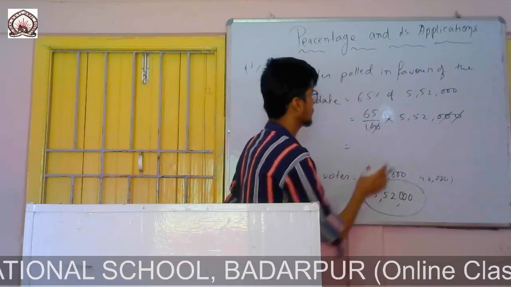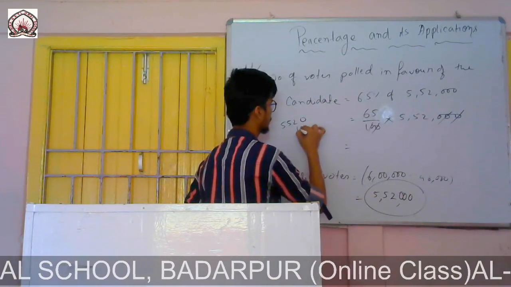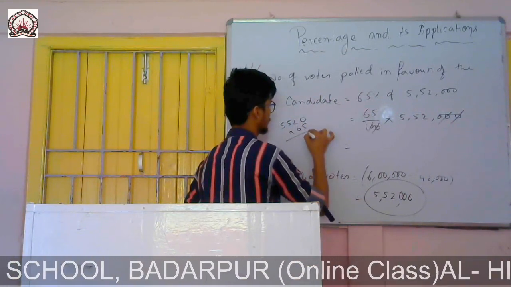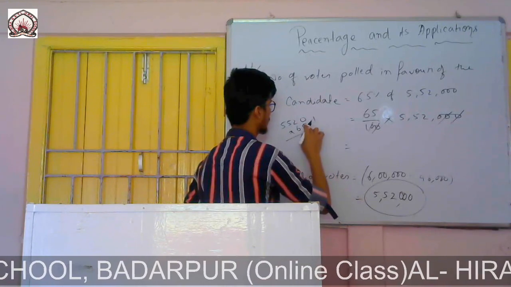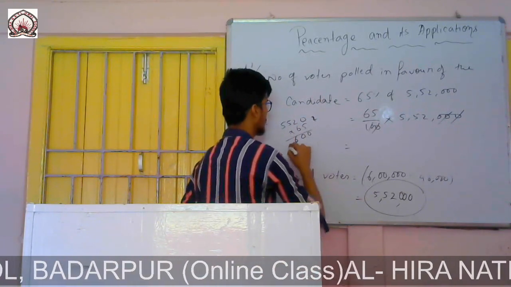So you multiply 65 into 5520. 5 twos are 10, 0 and 1 carry. 5 fives are 25, and 1 is 26, 2 in my hand, 5 fives are 25, 26, 27.